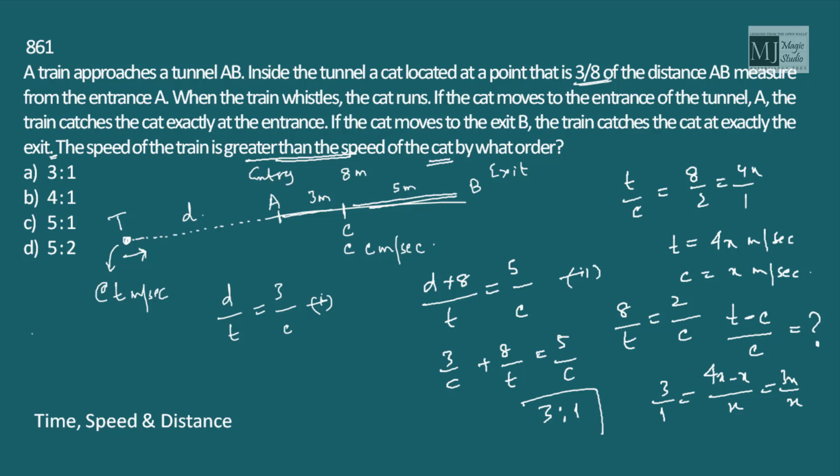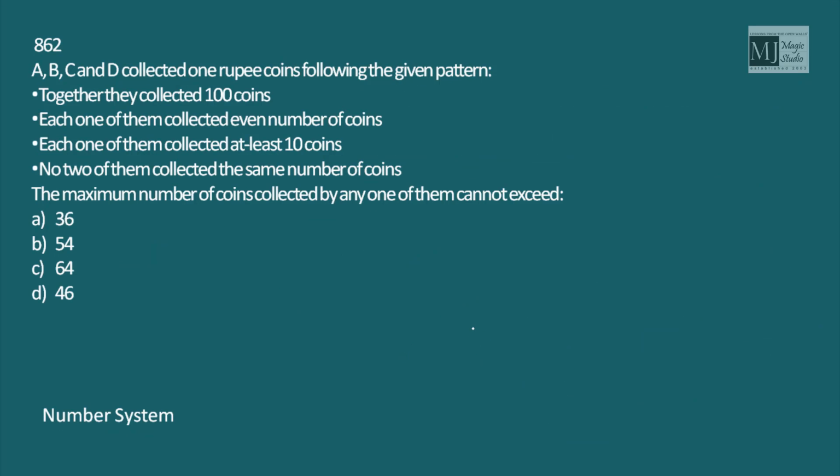The answer is 3 is to 1 and not 4 is to 1 directly. Don't write directly 4 is to 1. Read the question carefully. The speed of the train is greater than the speed of the cat by what order? It is 3 is to 1. So you must have paused the video and tried to solve, isn't it? Let's see how we can do this.